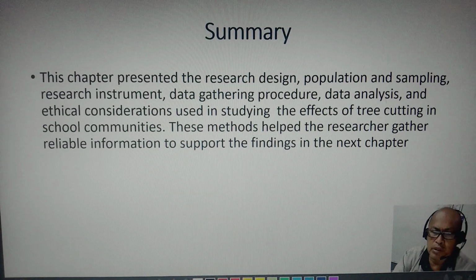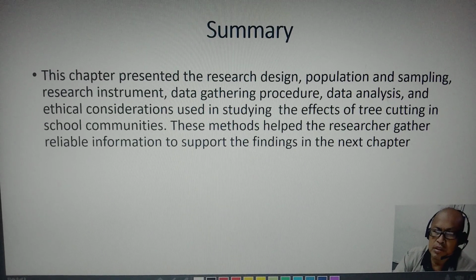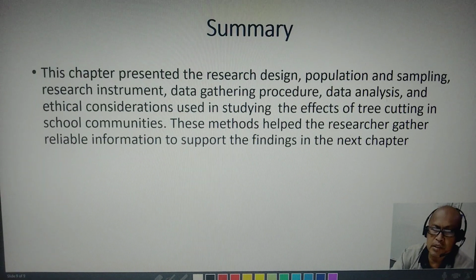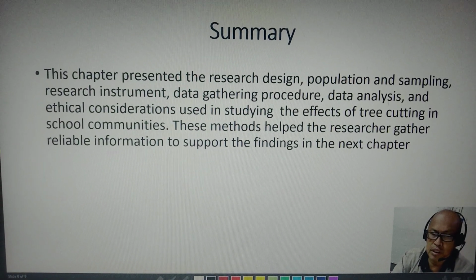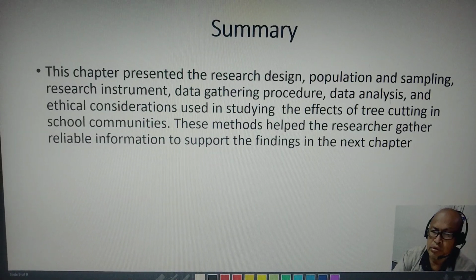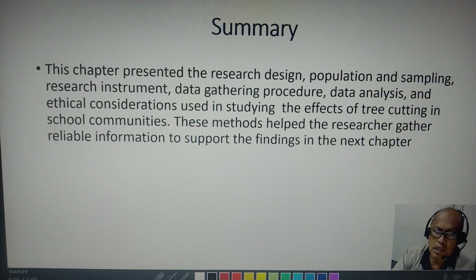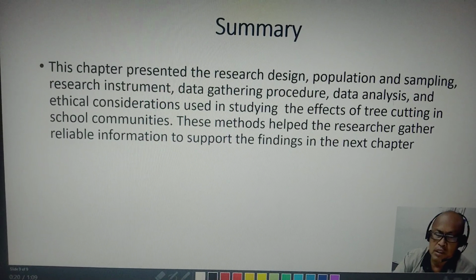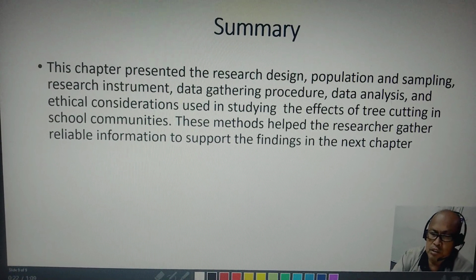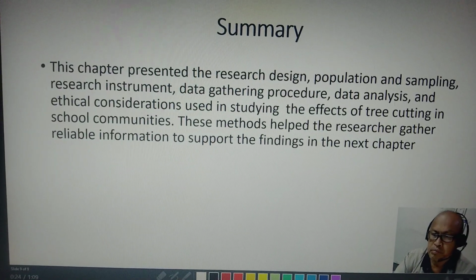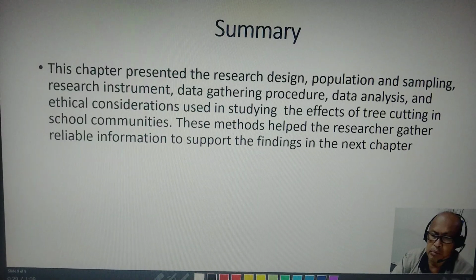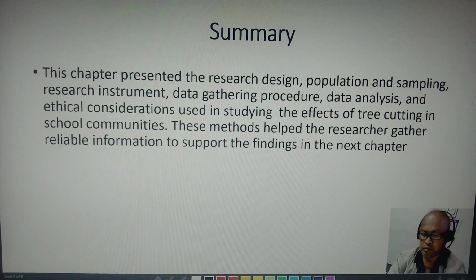Summary. This chapter presented the research design, population and sampling, research instrument, data gathering procedure, data analysis, and ethical consideration used in studying the effects of tree cutting in school communities. This method helped the researcher gather reliable information to support the findings in the next chapter.